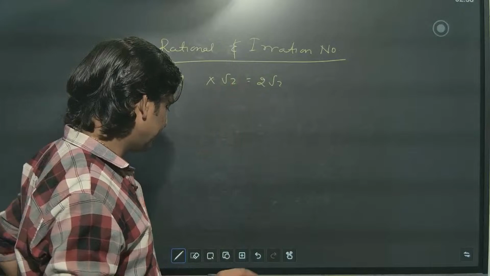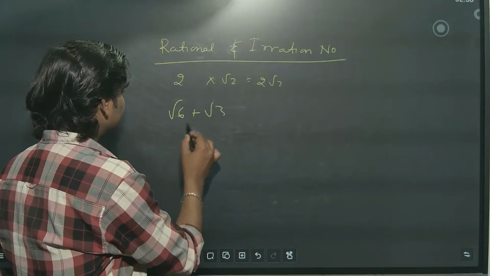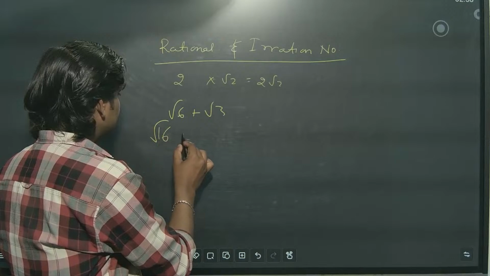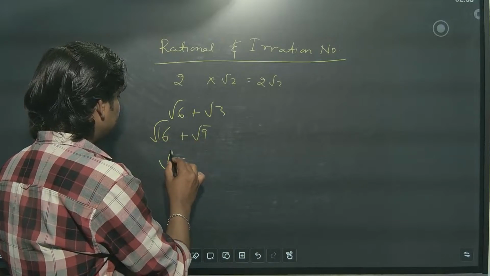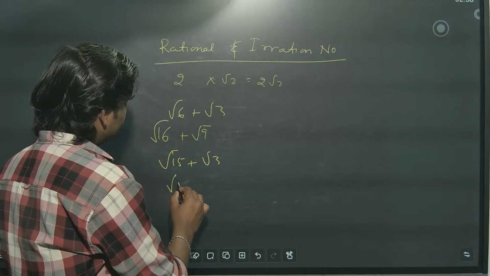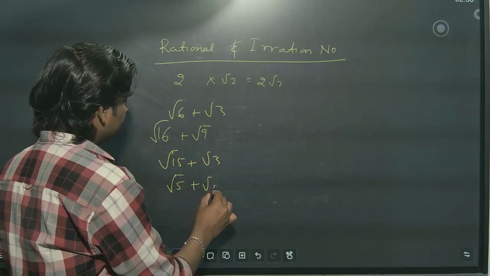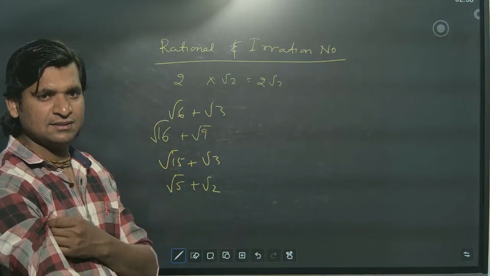Another MCQ they will ask: root 6, root 3, root 16 plus root 9, root 15 plus root 3, root 5 plus root 2. In this, which is a rational number? Like that MCQ they will ask.